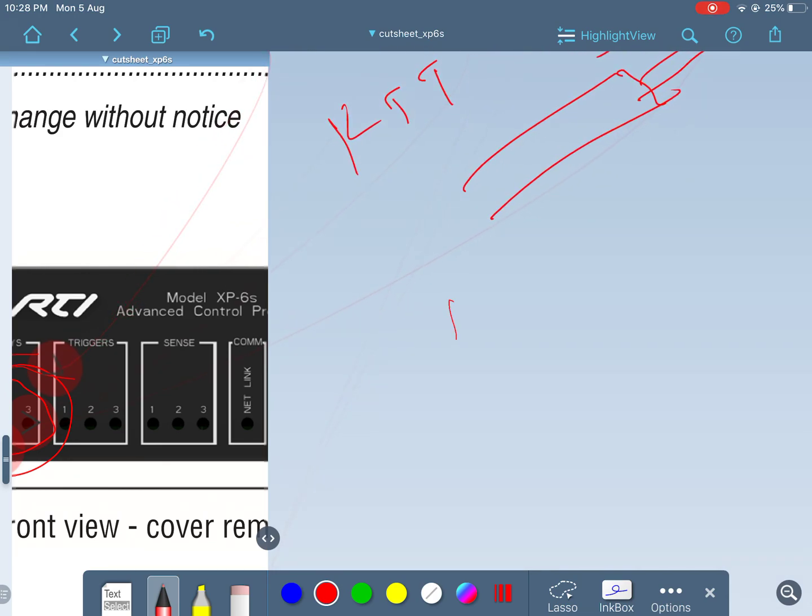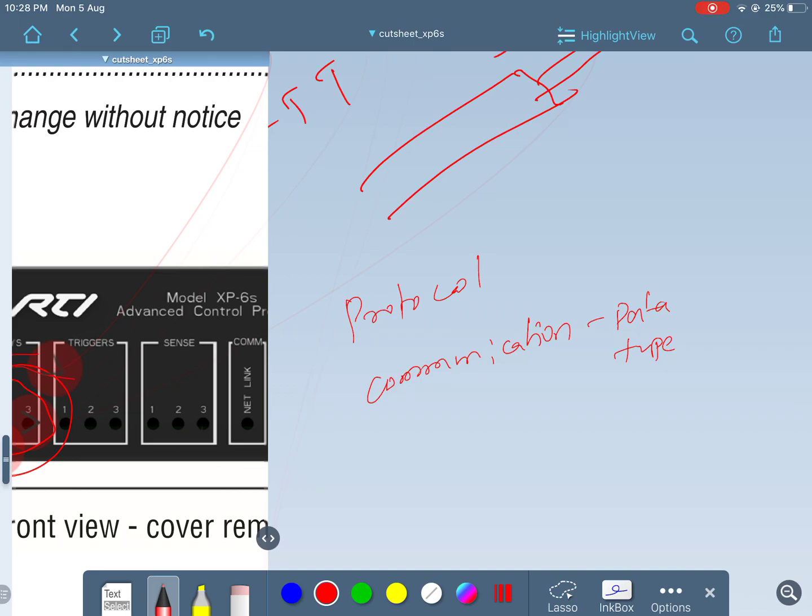One is the protocol. Second is the communication medium, which can be anything. What matters is the data type, what data is being sent.